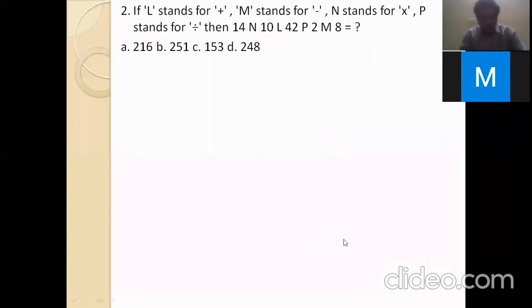Next, this is the second problem. L stands for plus. M stands for minus. N stands for into, multiplication. P stands for divide by. Now 14 N 10, L 42, P 2, M 8. Here you must follow the BODMAS rule.